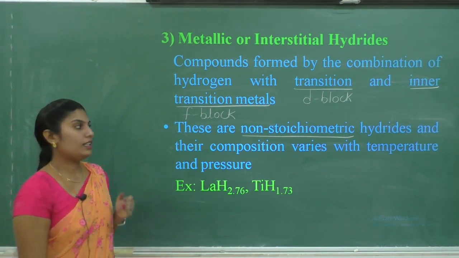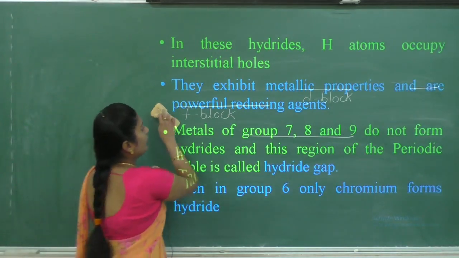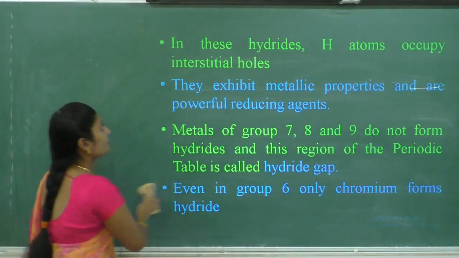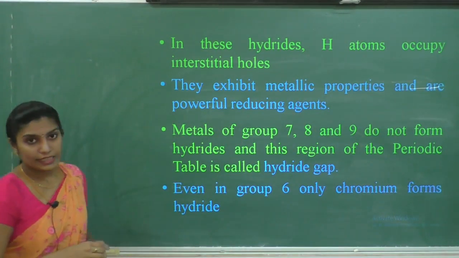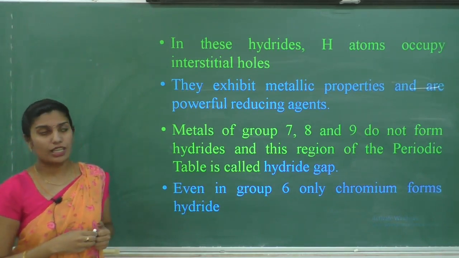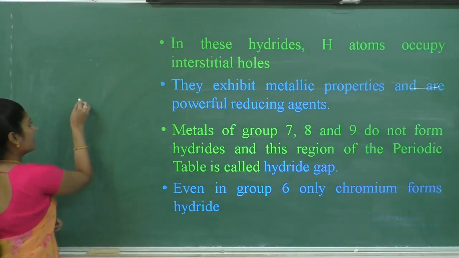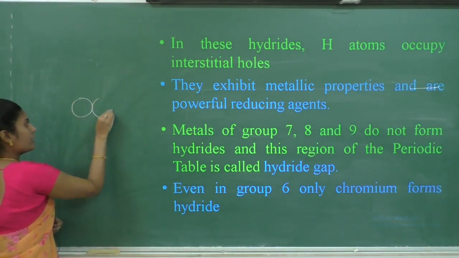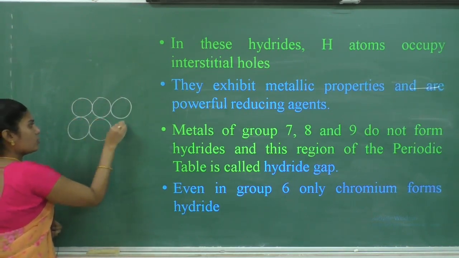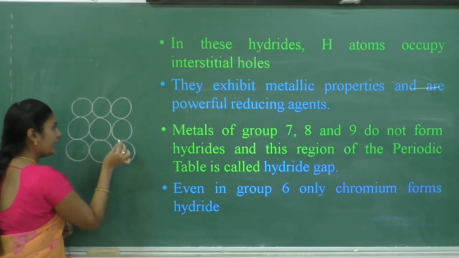Next, coming to the properties of these hydrides, in these hydrides, hydrogen occupies the interstitial holes. What do you mean by this? If we consider the crystal lattice of these metallic hydrides, hydrogen atoms are present in the interstitial voids.